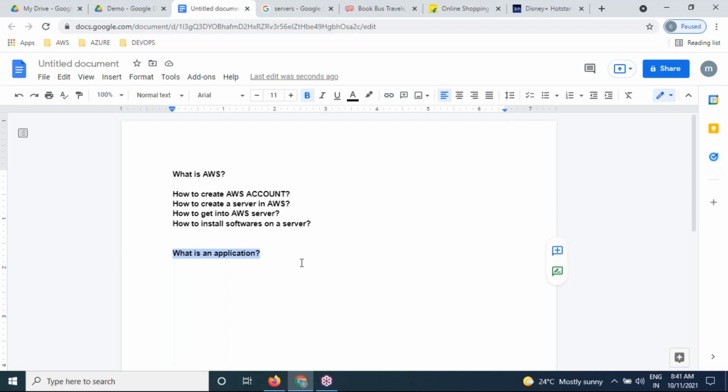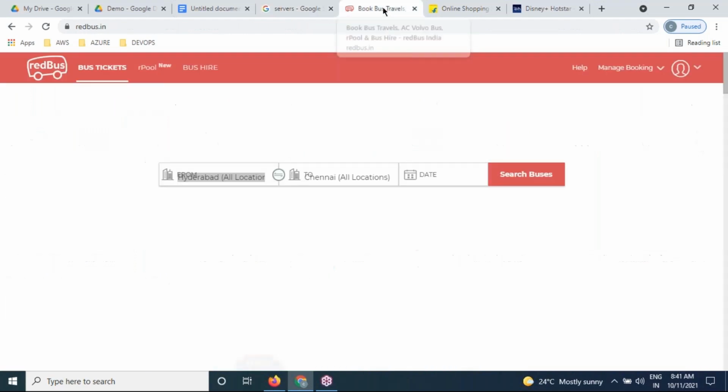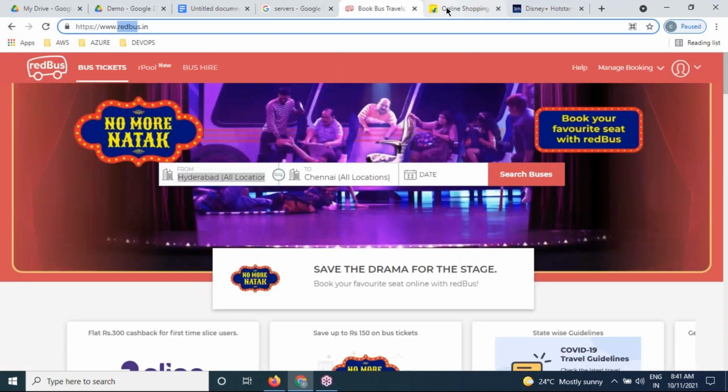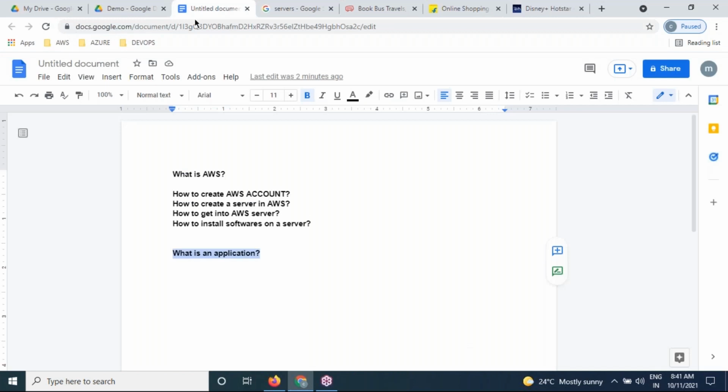Okay, so what is an application? The working software which is written in any programming language we call an application. That application we're going to be deploying onto the servers. Then there itself we are accessing it as an application over the internet, as a website. I hope you understood this very clearly.